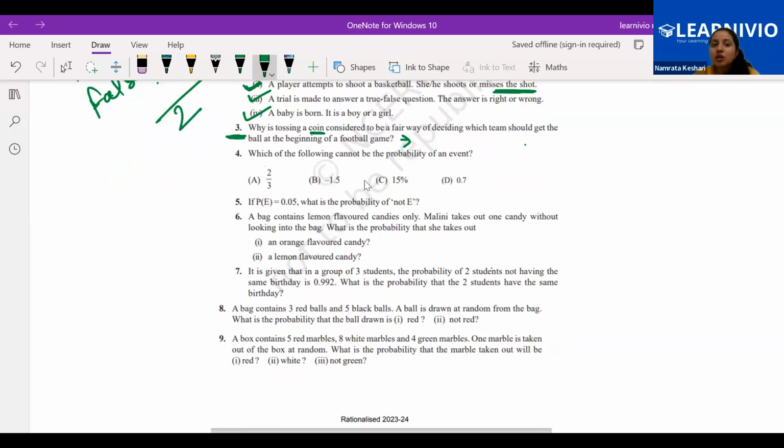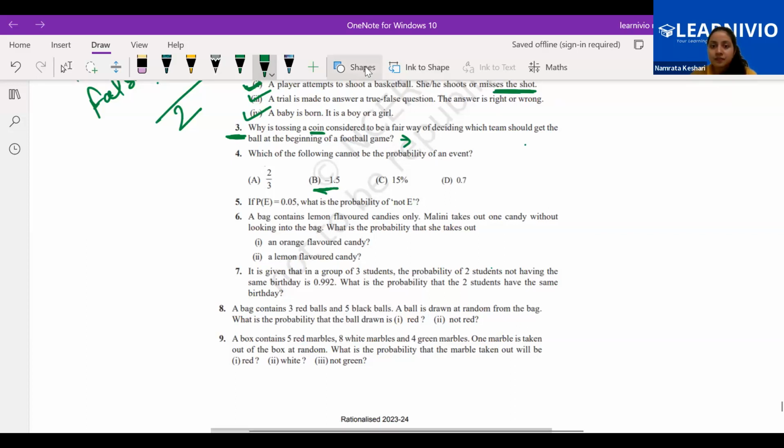Now the next one: which of the following cannot be the probability of the event? Can you see question number 4? Which option is the correct option? Option A, option B, option C, or option D? Please tell me. Option B. Option B. Rest of the students?